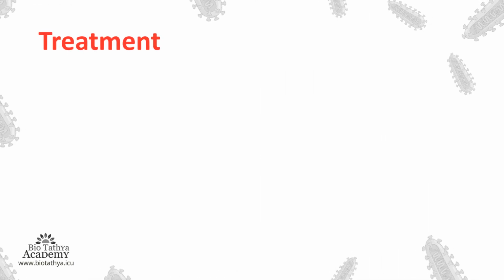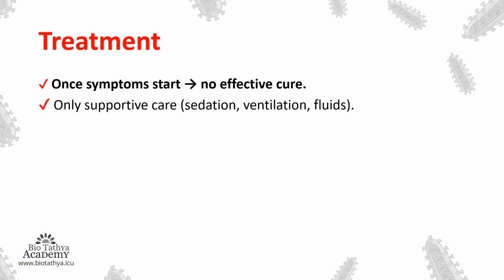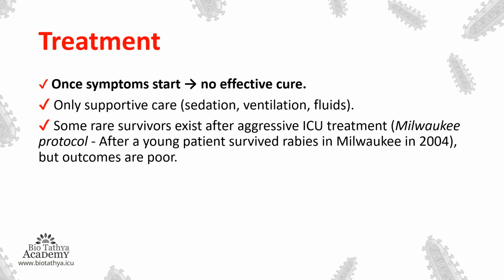So what are the treatments? Once the symptoms start, there is no effective cure. So whatever we have to do, we have to do before the symptoms start. Only supportive care like sedation, ventilation, giving continuous fluids can treat that person. Some rare survivors exist after aggressive ICU treatment. So if a person is kept in ICU and given aggressive care, some cases have been seen.